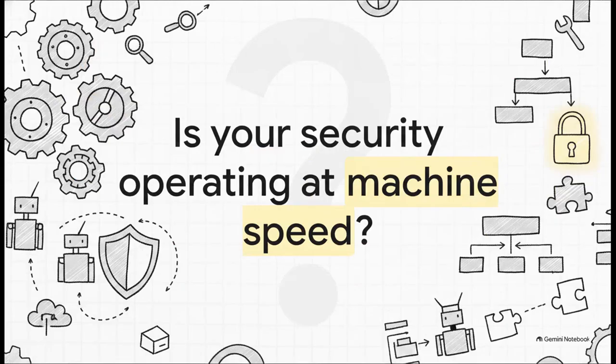So I want to leave you with this critical question to evaluate your own systems today. Look closely at your identity infrastructure. Autonomous agents are already here. They are pulling data, chaining tools, and acting on behalf of users right now. And because of that, they require autonomous security. Is your AI identity architecture operating at machine speed, or are you still relying on human speed security rules?